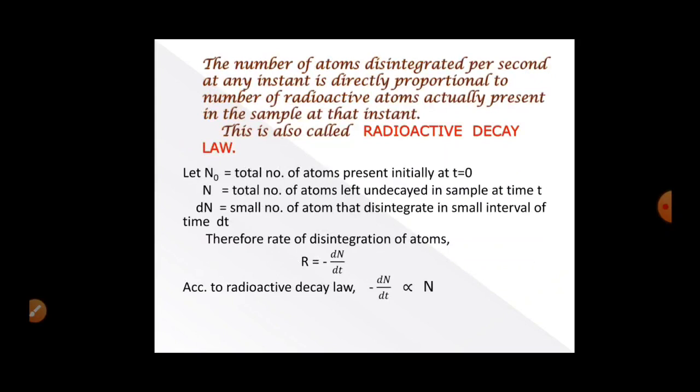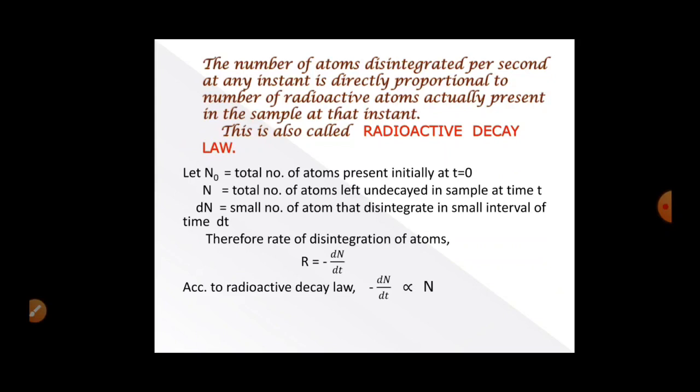The number of atoms disintegrated per second at any instant is directly proportional to the number of radioactive atoms actually present in the sample at that time. According to this law, the number of atoms which will disintegrate per second depends upon the number of radioactive atoms actually present in the sample at that instant of time. So this law is called radioactive decay law.